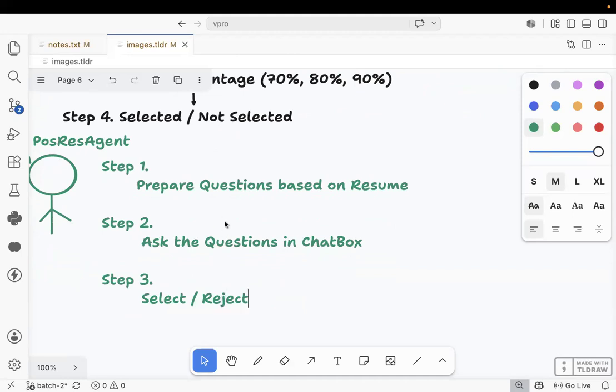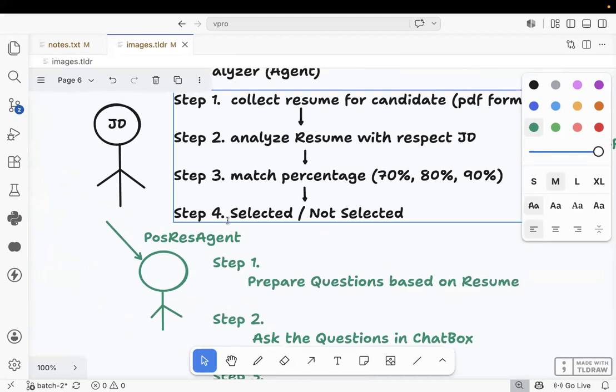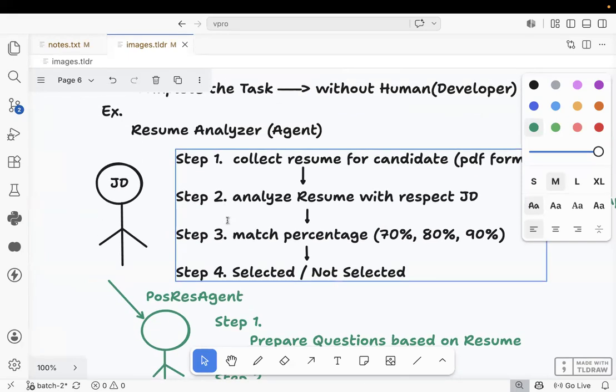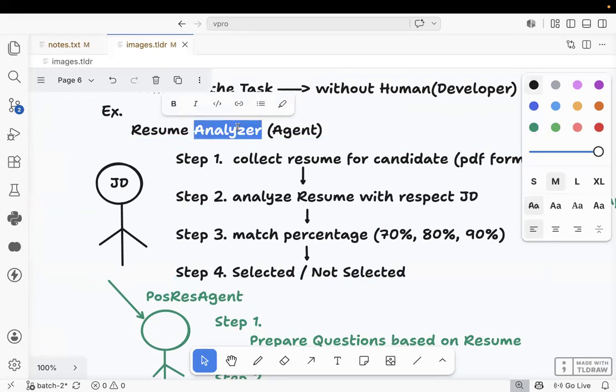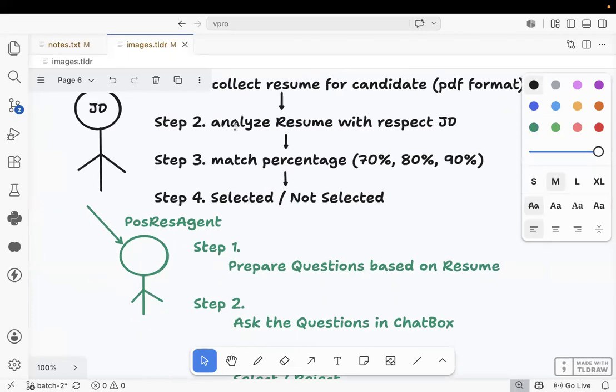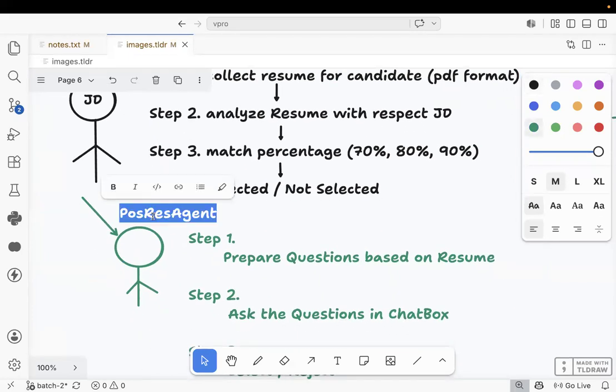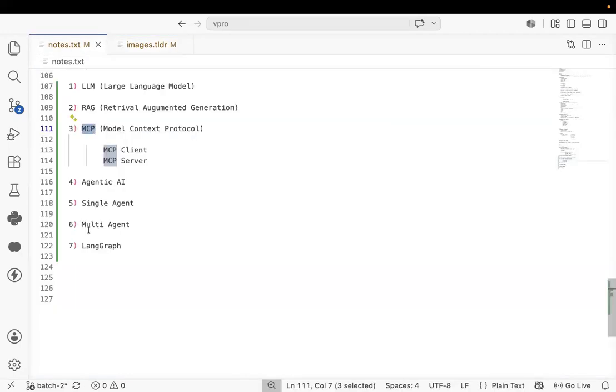Team, here how many agents do we have? We have two agents now. What is the first agent? The resume analyzer agent. This agent will communicate with another agent, which we can call the positive response agent. Then this one we can call a multi-agent system. Team, let me summarize the content again, for whoever joined today.